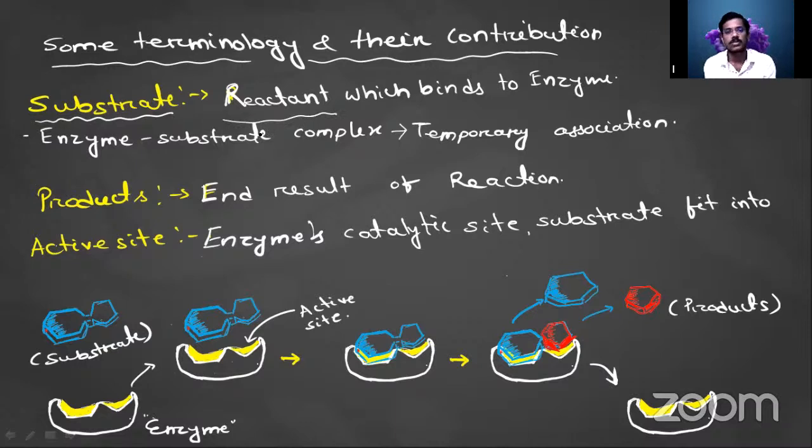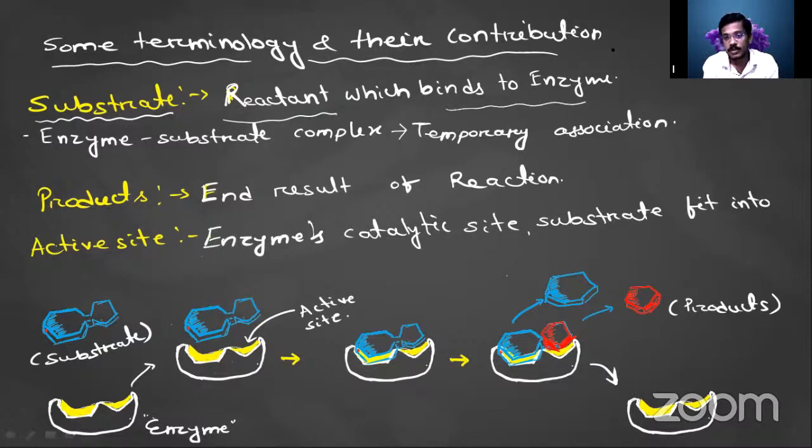In a chemical reaction also there is a requirement of your reactant. That reactant will convert into what? Product. And for the conversion of reactant into product in a faster way, there will be a requirement of the enzyme. Anyway, we are not going to that part. First of all, let me clear what is substrate. This is the reactant which binds with the enzyme.